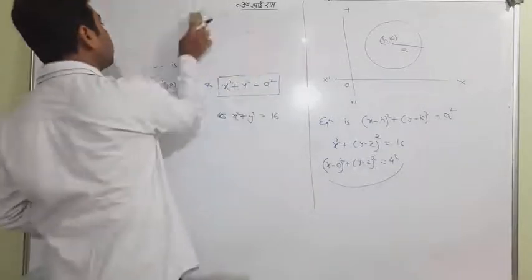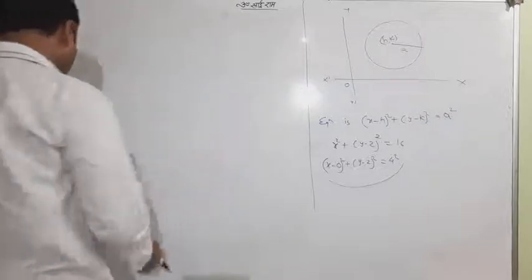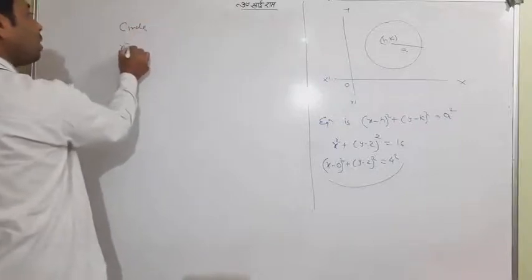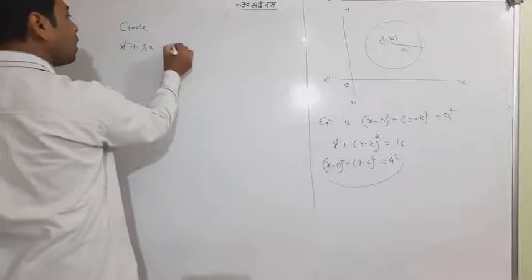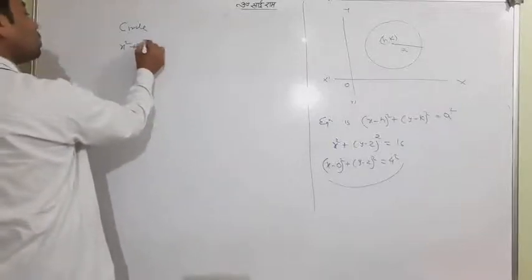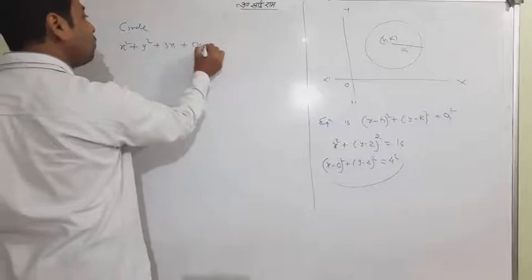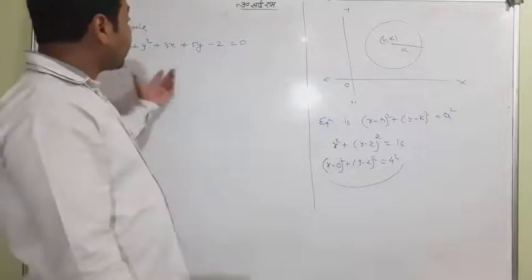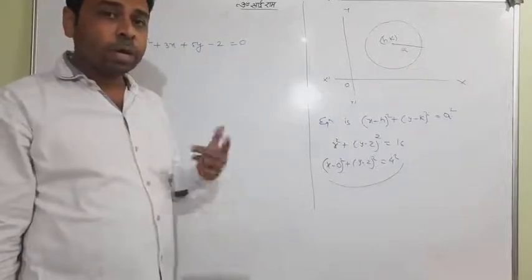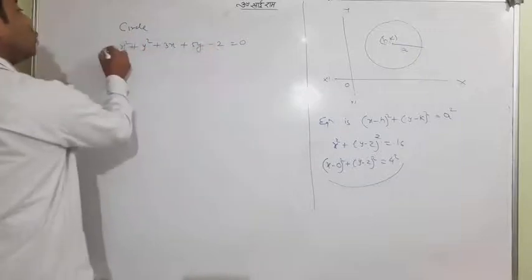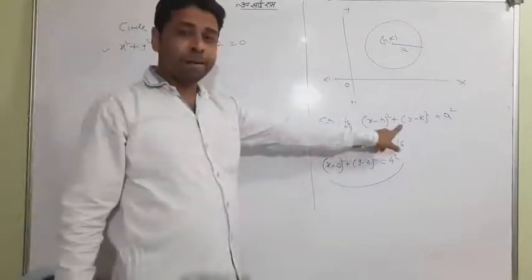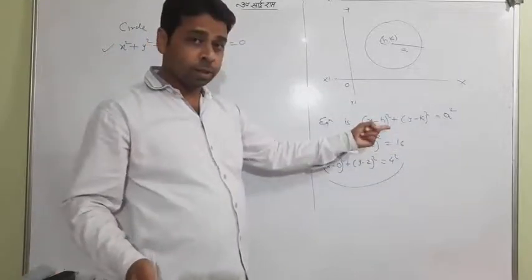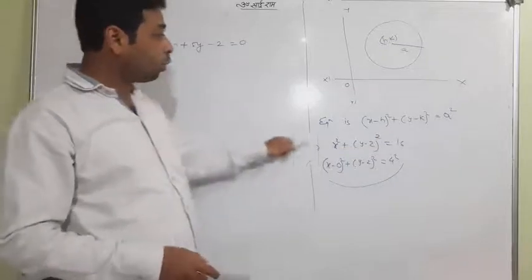Very important concept. There is one thing which is not in your book, but I want to tell you. Suppose I am writing the circle is x square plus y square plus 3x plus 5y minus 2. Suppose I say it is a circle. It's tough because this kind of circle we haven't studied till now. Okay, I tell you one thing, what you do is convert this circle into this type, because you know only two kinds of circle. First, x square plus y square equal to a square, and second this one. So definitely this will be turned into this pattern.